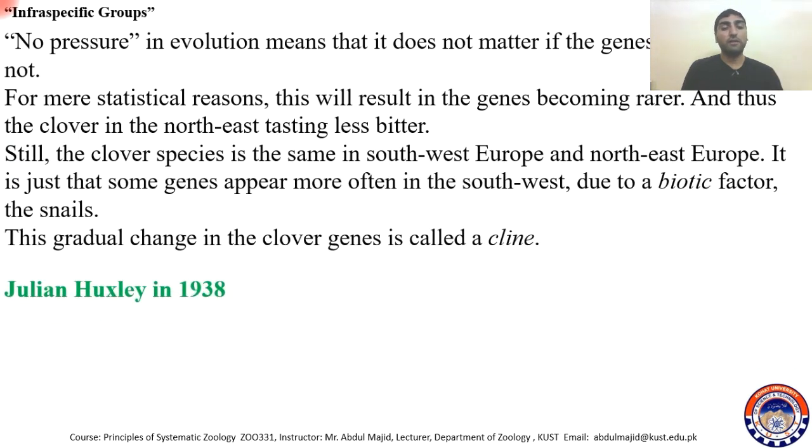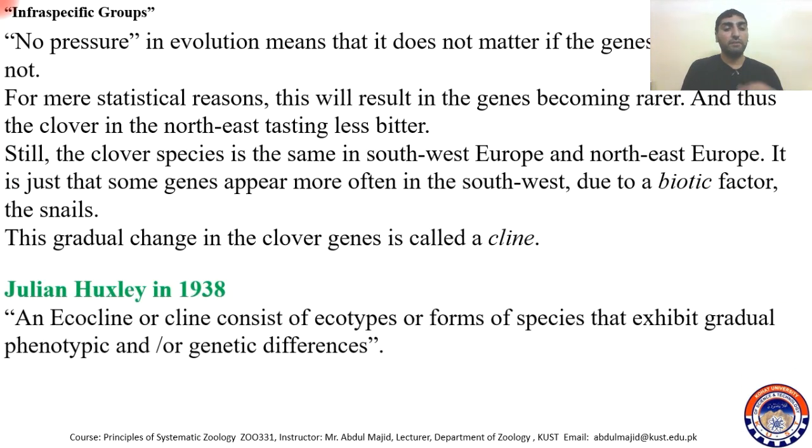Now, Julian Huxley in 1938 defined a cline as an ecocline, or a cline consisting of ecotypes or forms of a species that exhibit gradual phenotypic or genetic differences. So these differences may be genetic or they may be morphological, phenotypic, but they are gradual.